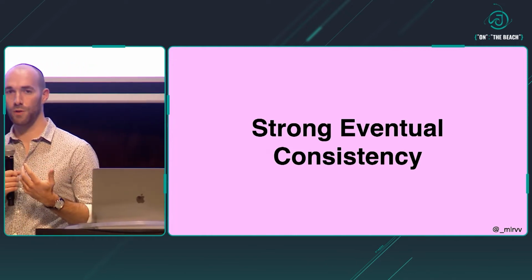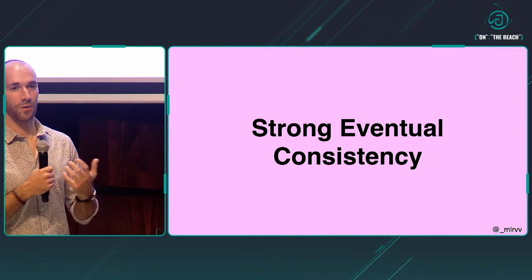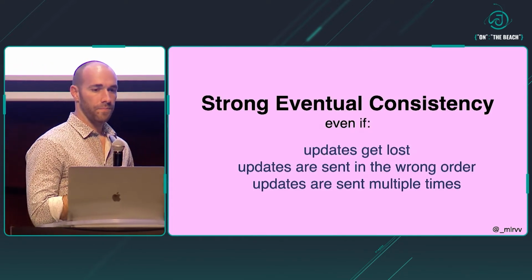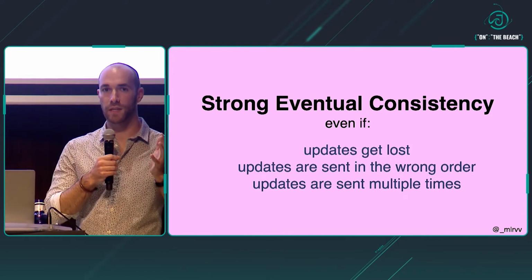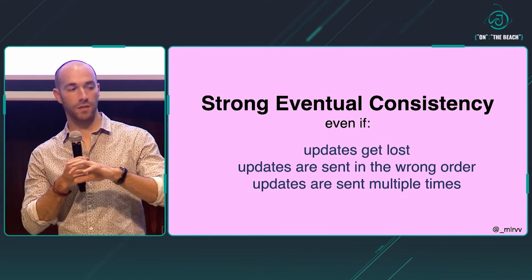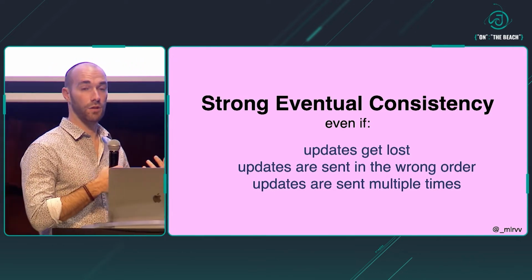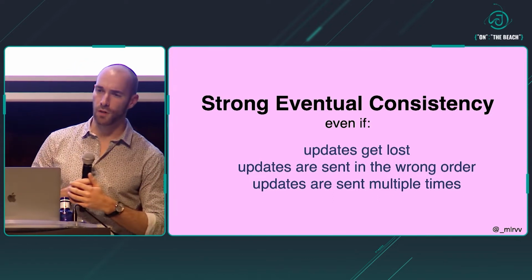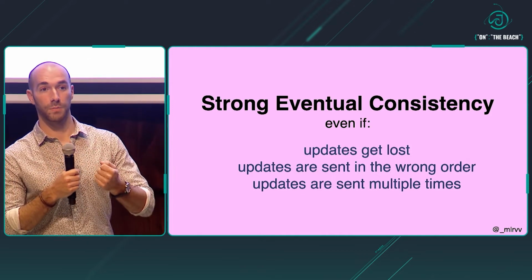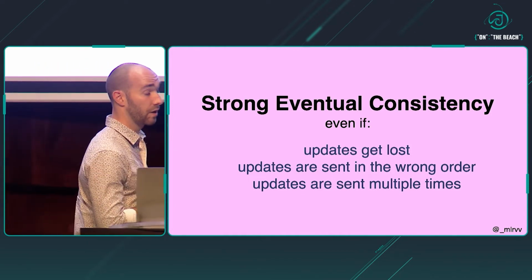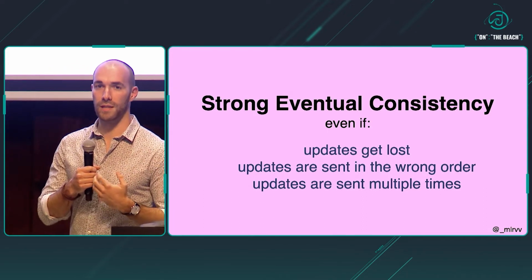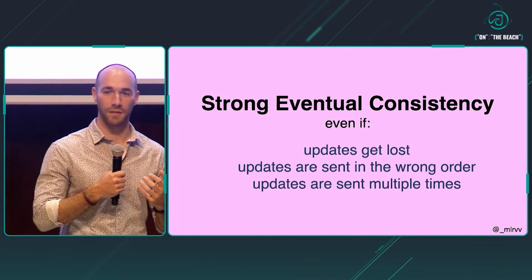But here, we're in the real world, and there are many things that can go wrong. There are many things that can not work as intended. If you think about our system, with all of these nodes that operate independently, the messages they exchange with each other might get lost. They might not arrive at all, or they might arrive in the wrong order. Maybe I sent a message that's slow and arrives after a subsequent one is sent. Or maybe they can arrive more than once. We've seen this is also a possibility. At the end of the day, we're at the mercy of the network, and we have to protect ourselves and do something about it.